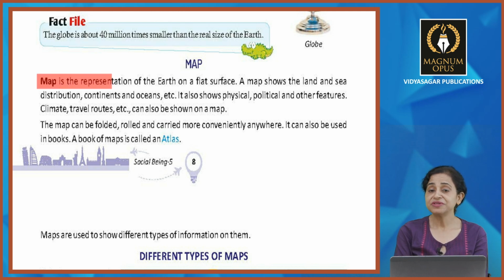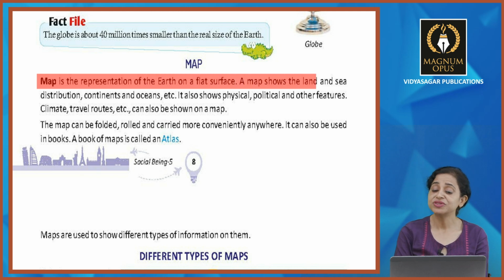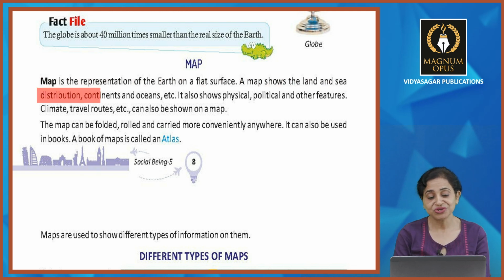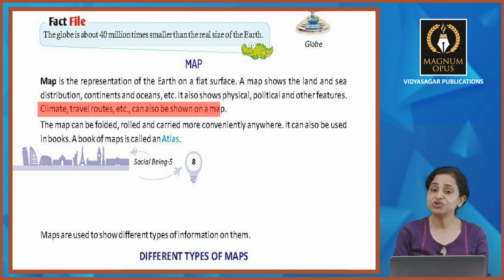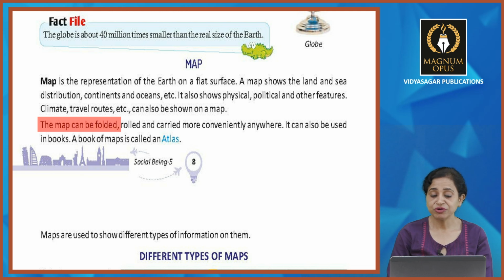Map, this is the representation of the earth on a flat surface, and map shows the land and sea distribution, continents and oceans, etc. It also shows physical, political and other features. Climate, travel routes, etc. can also be shown on map. So this map, the map can be folded, rolled and carried more conveniently anywhere.